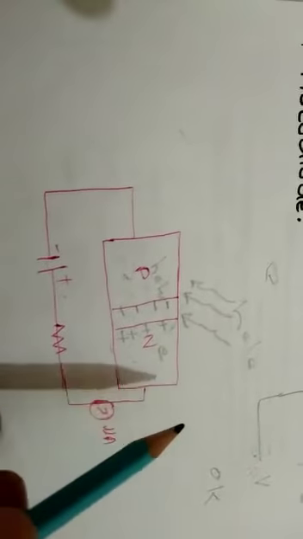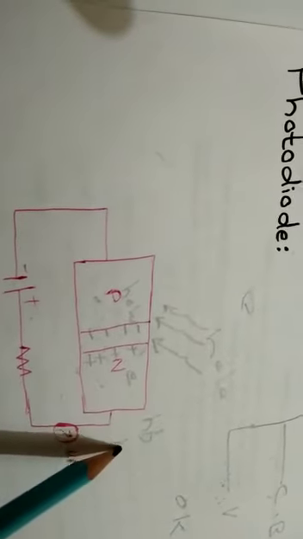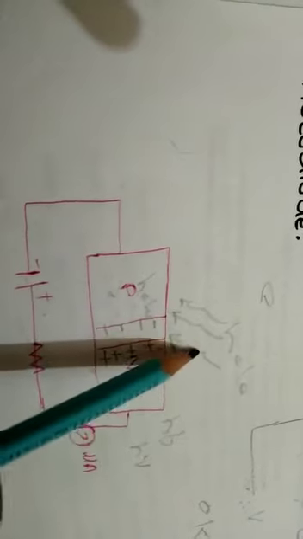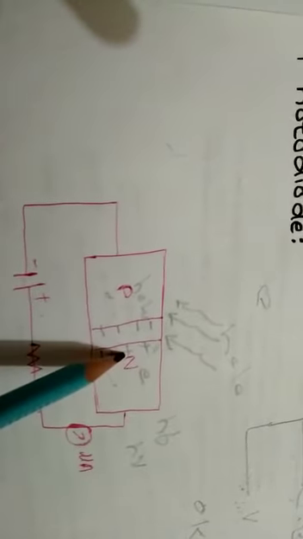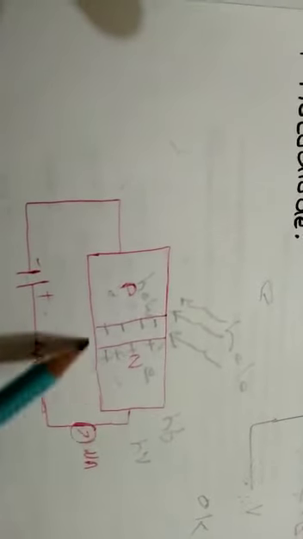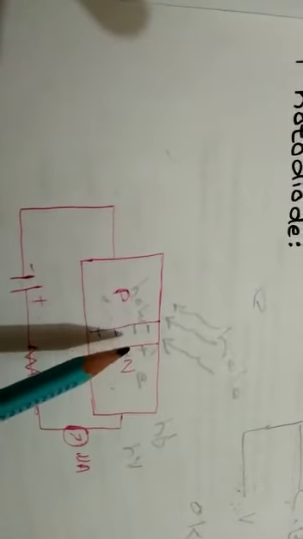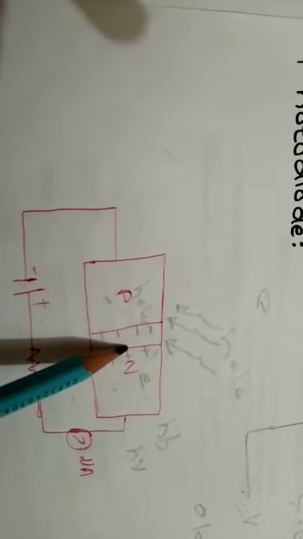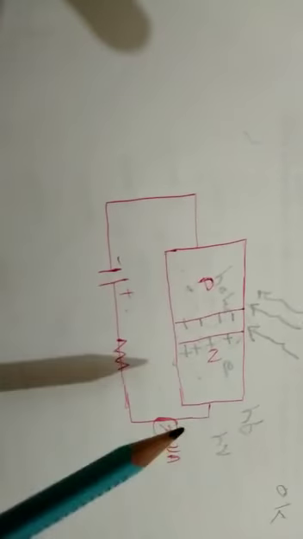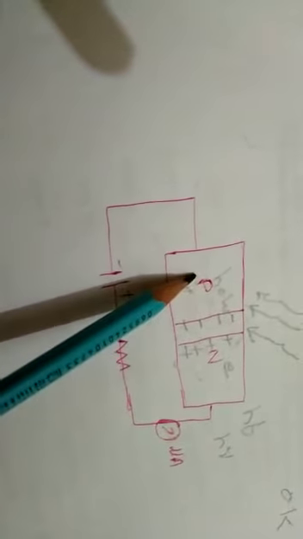You know that light consists of a number of particles having energy hf or h nu. So when photons fall over the diode, there is creation of electron hole pairs. When electron hole pairs are created, the electrons move towards the n side and holes move toward the p side.